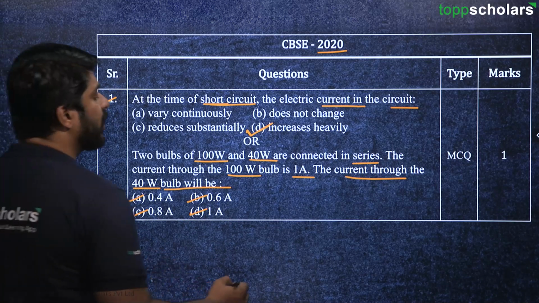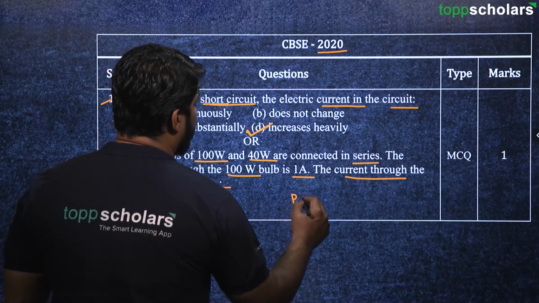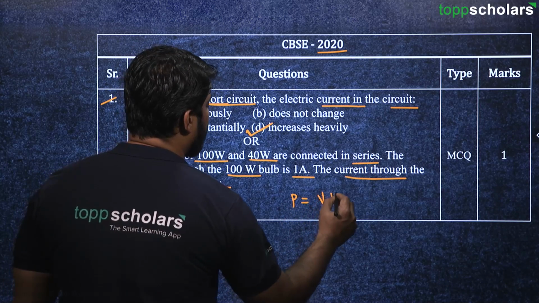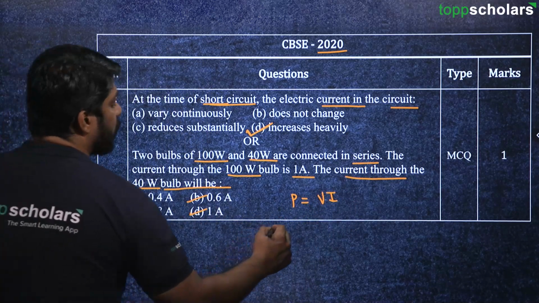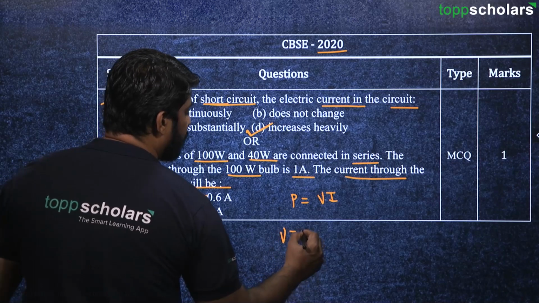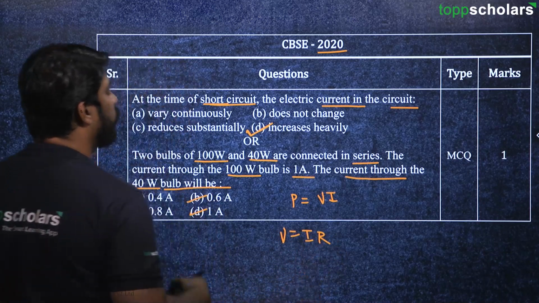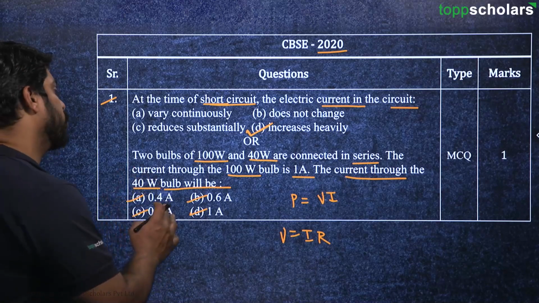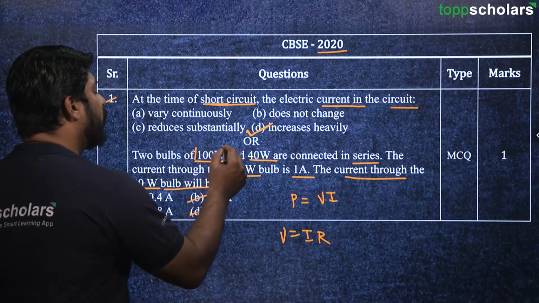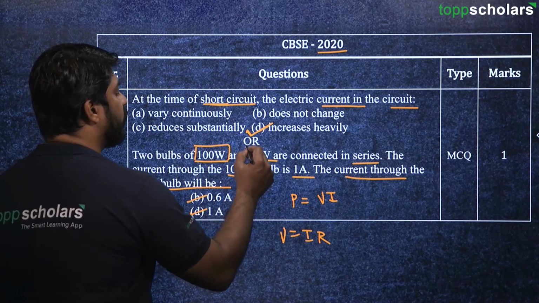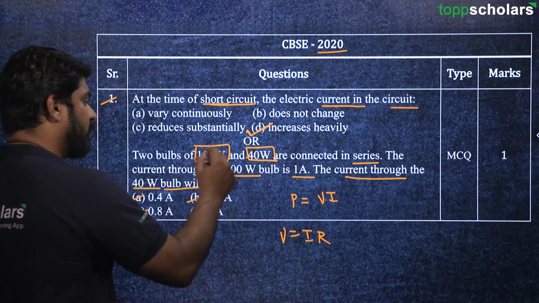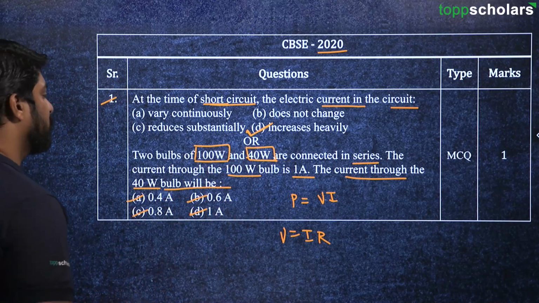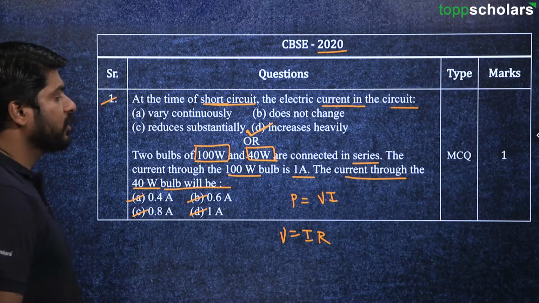So again here we can use the formulas like power is equal to V into I, and other formulas are also there. V is equal to IR. Okay, so different formulas we can use and we can easily solve this question also. Okay, so the value of power is given to us, and from these values we can calculate, and it's quite an easy question. Okay, moving on to the next one.